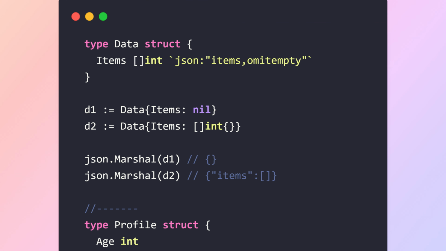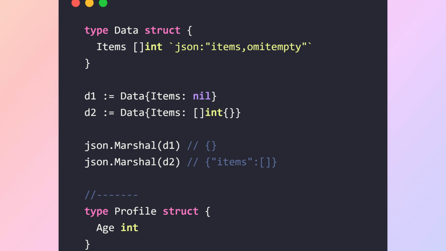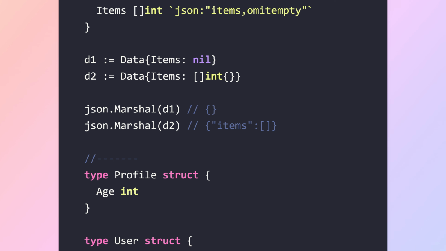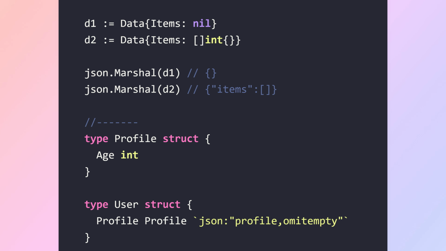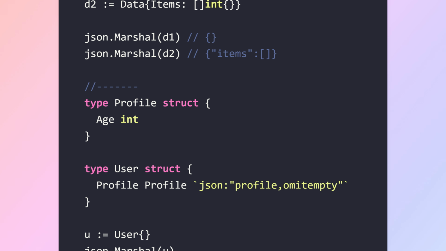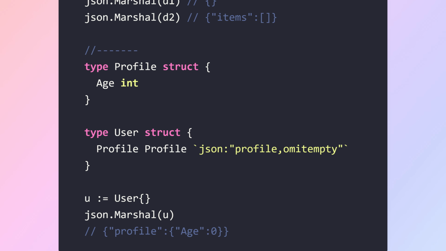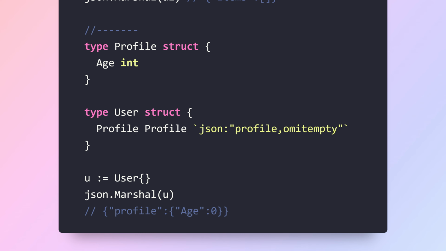Omitempty tells the JSON encoder to exclude a struct field from the output if its value is the type's zero value. Omitempty checks nil, not length. Struct fields are never omitted.